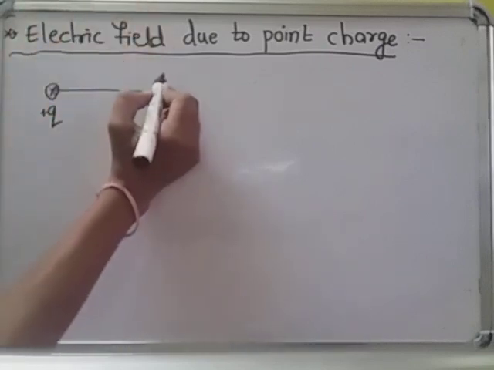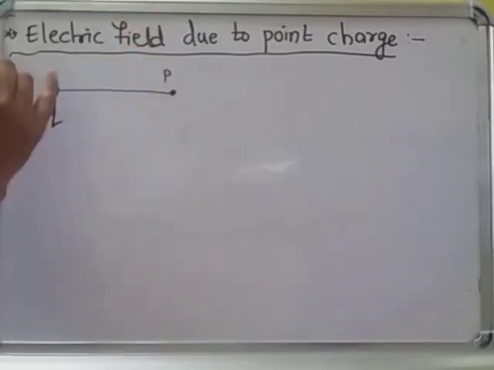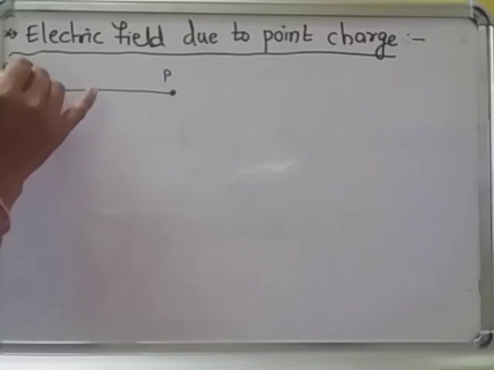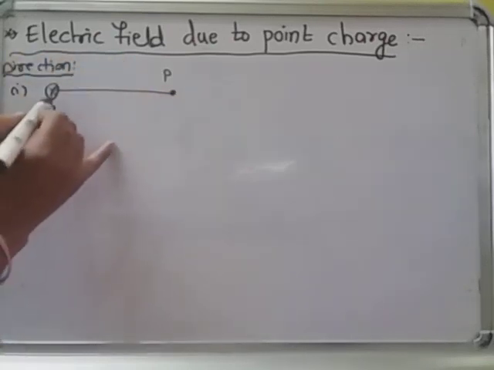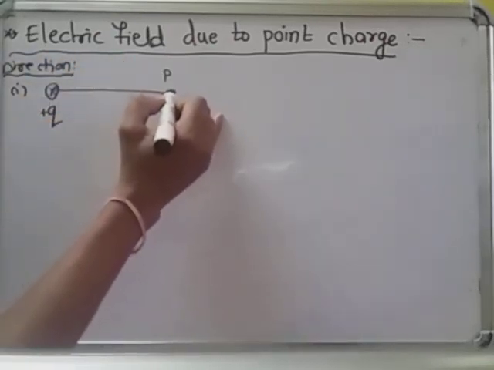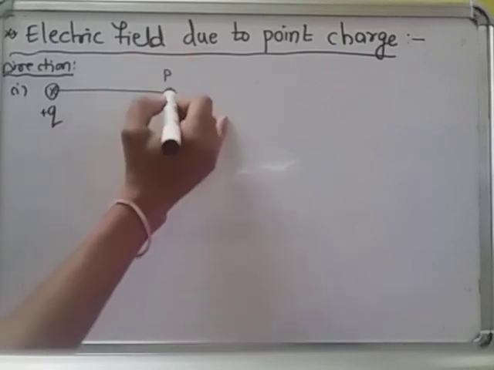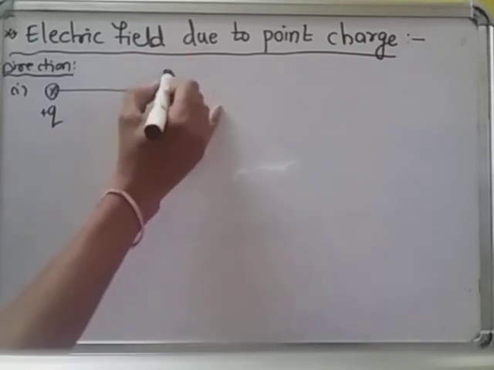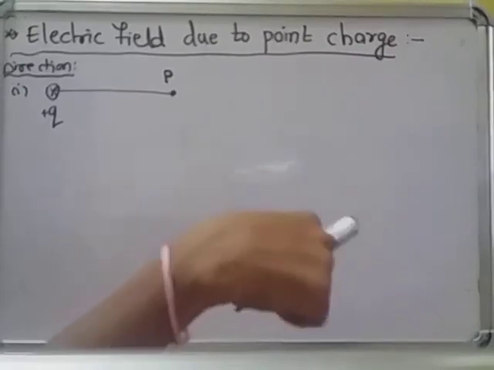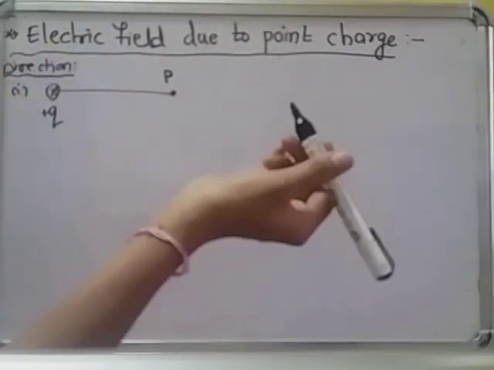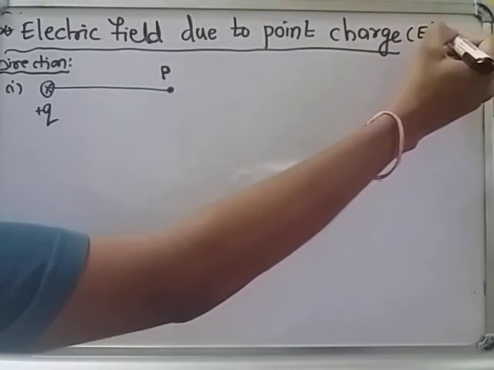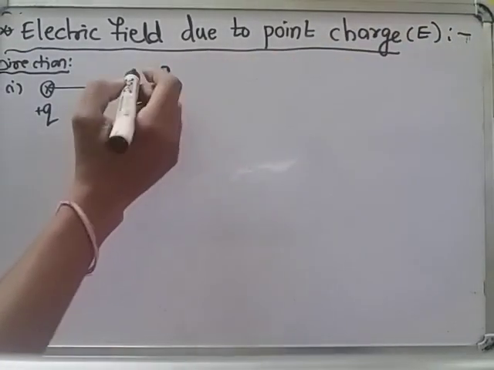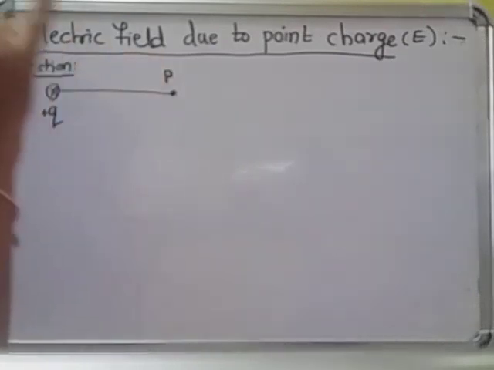What is the direction of the electric field at point P due to the positive charge? In the first case I am taking a point charge, the positive charge, and I want the direction of the electric field at point P. How to find out the direction of the electric field at point P? According to the definition of electric field intensity, I want to find the electric field due to a point charge, the direction of E due to a positive charge.